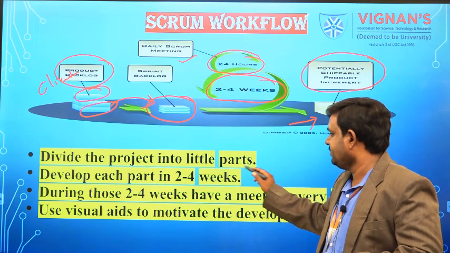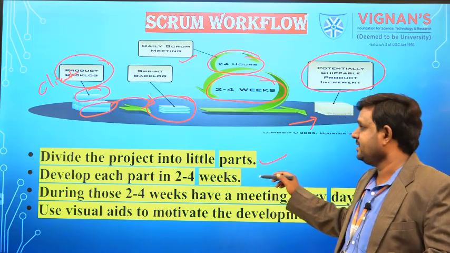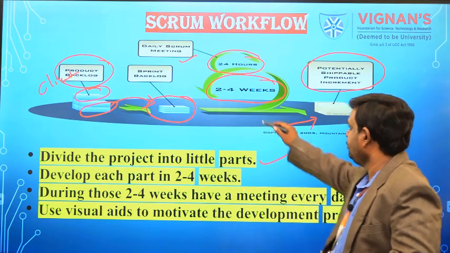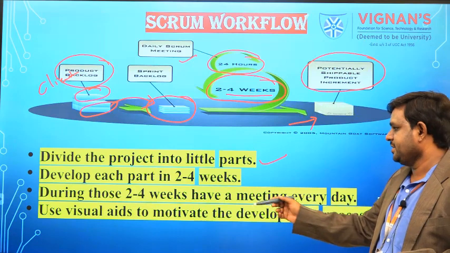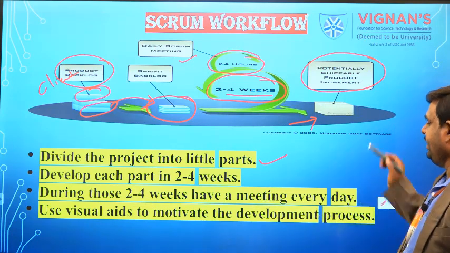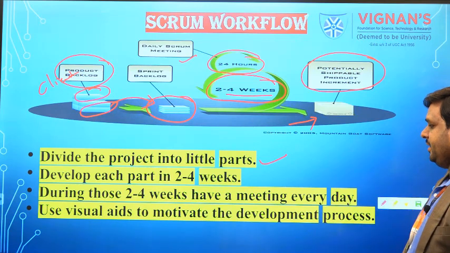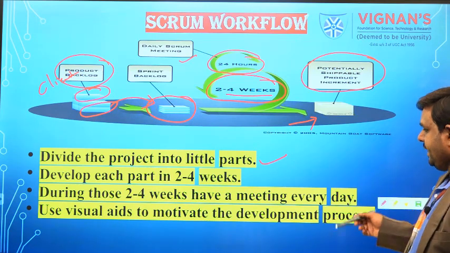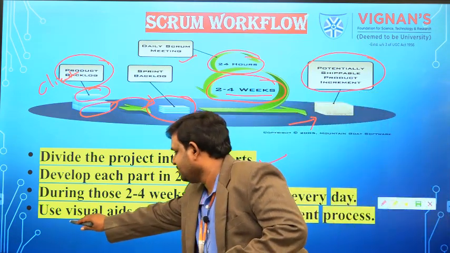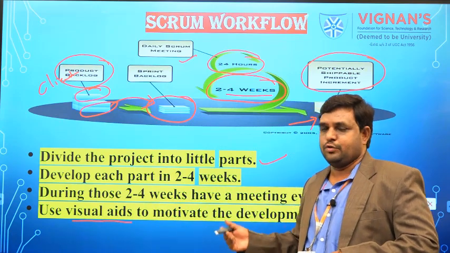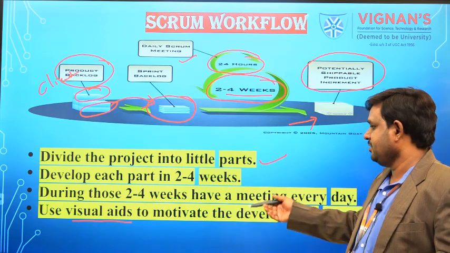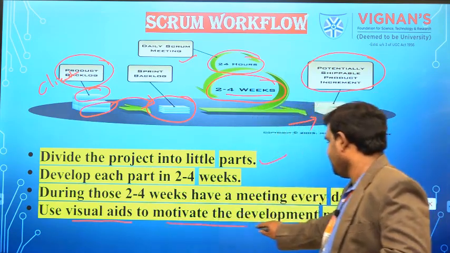So here the project is divided into little parts, in the sense little sprints. We develop each part in 2 to 3 weeks, and the duration for those is 2 through 4 weeks, and there will be a meeting every day. Every day we will be having a Scrum meeting, and we are going to use visual aids to motivate the development process. Visual aids means we may display project flow charts or pie graphs showing what the development status of the project is.